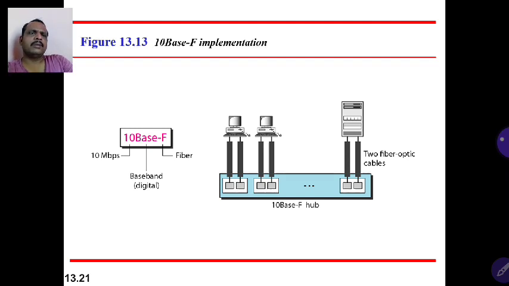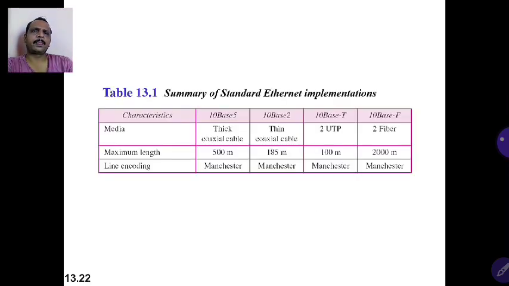It also uses the star topology. Usually, any fiber carries unidirectional data. To establish bidirectional communication, a pair of fiber cables is needed. That is one of the disadvantages. The bandwidth advantages are very good, but one drawback of fiber is that a pair of fiber optic cables is needed to establish full duplex communication. Okay, that is a summary of the standard Ethernet implementation.